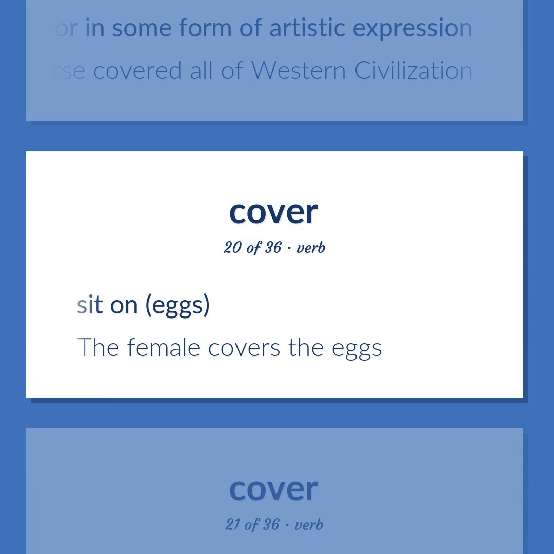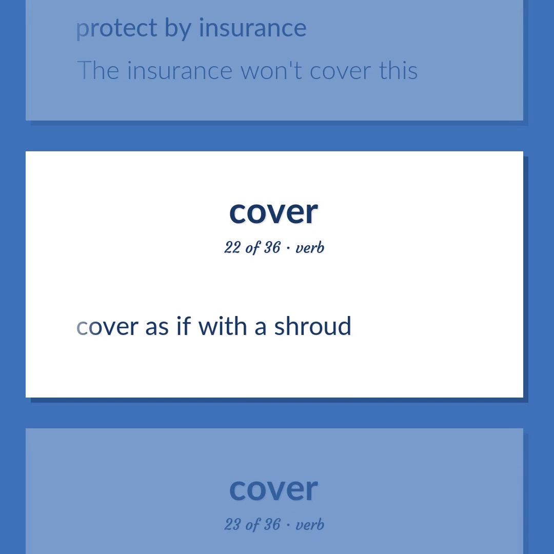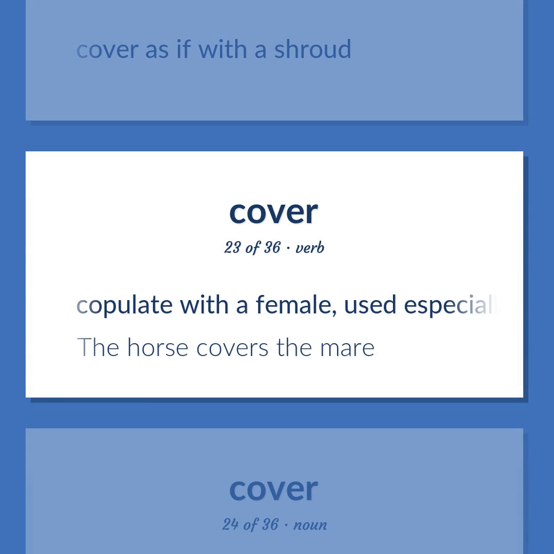Sit on eggs. The female covers the eggs. Protect by insurance. The insurance won't cover this. Cover as if with a shroud. Copulate with a female, used especially of horses. The horse covers the mare.